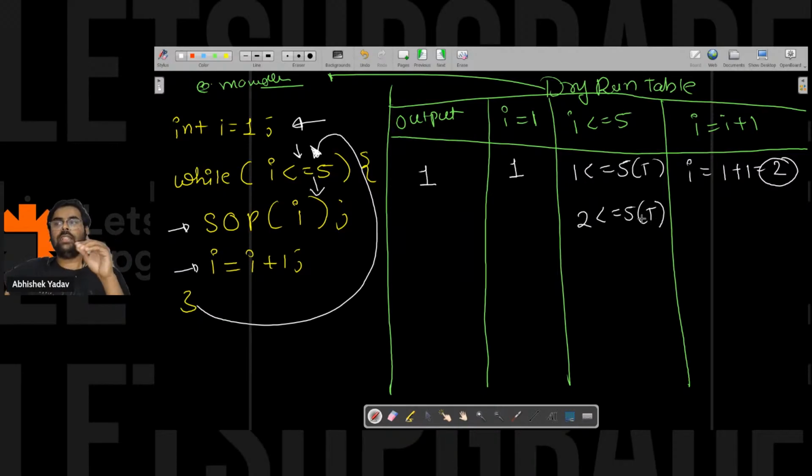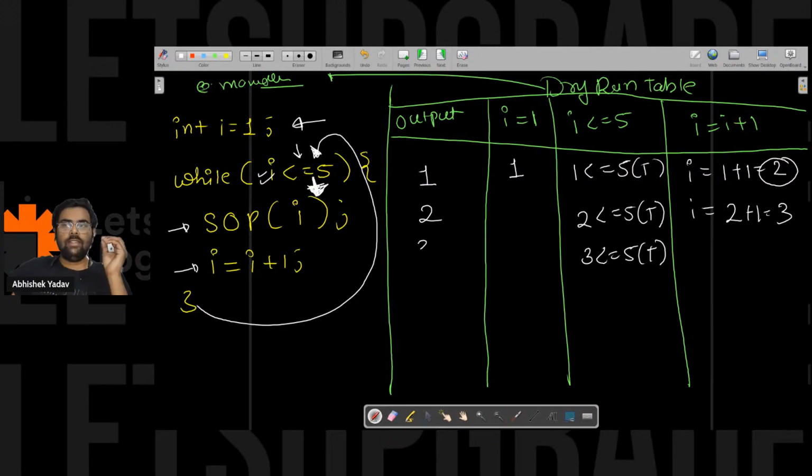The condition is true. The moment the condition is true, you will move inside the body part. Again you will execute this line, that is 2 will get printed on the output screen and you will update the value of I. That is I is equal to the previous value, 2, plus 1, which is 3, right everyone? After executing this line, again you will go to the condition. This condition will be checked again, and 3 is less than or equal to 5. The condition is true, 3 will get printed on the output screen, and you are incrementing the value of I.